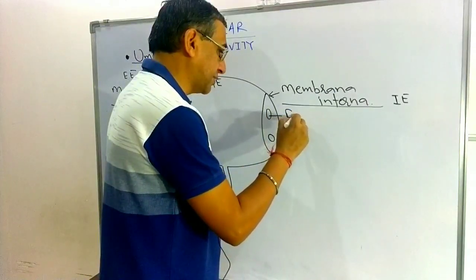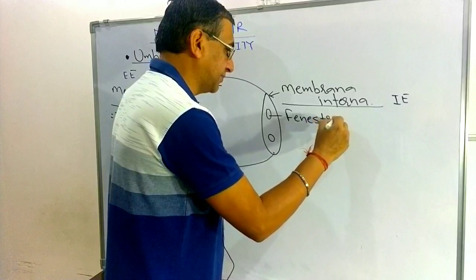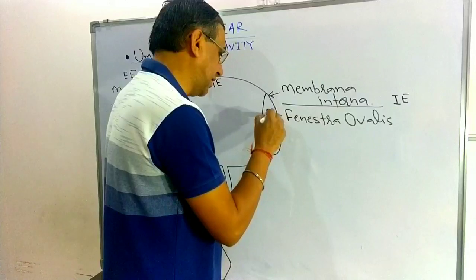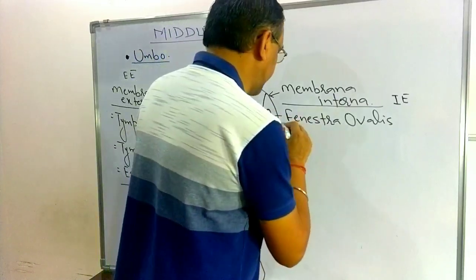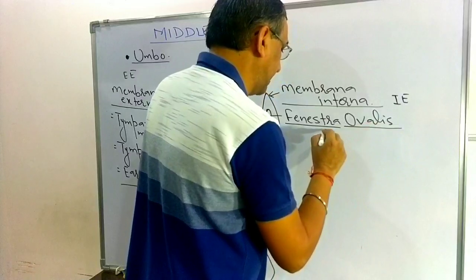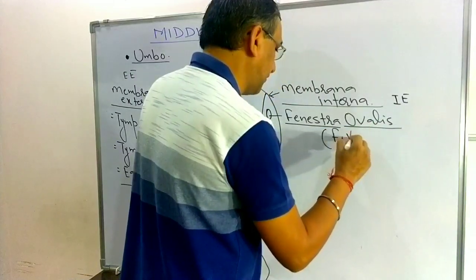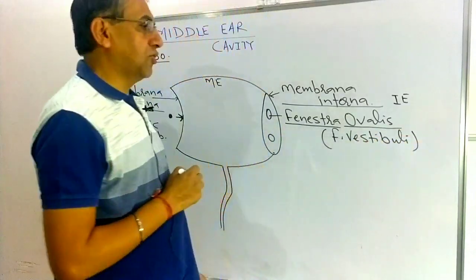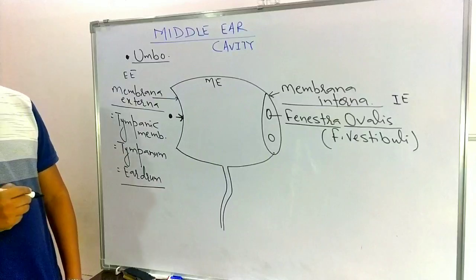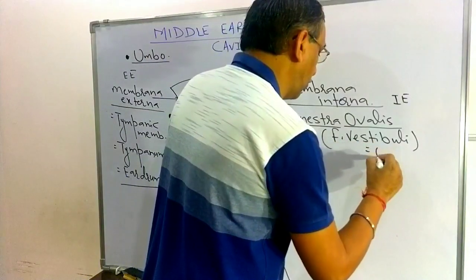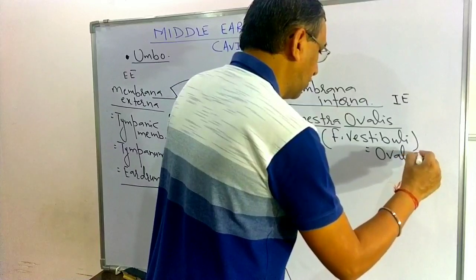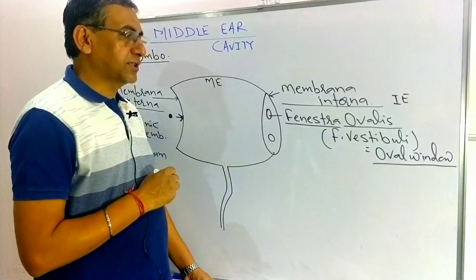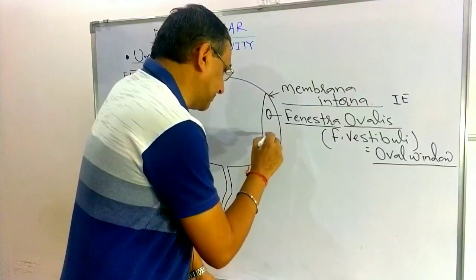This opening is known as the fenestra ovalis, because it is oval in shape. It is also known as the fenestra vestibuli, or the oval window.